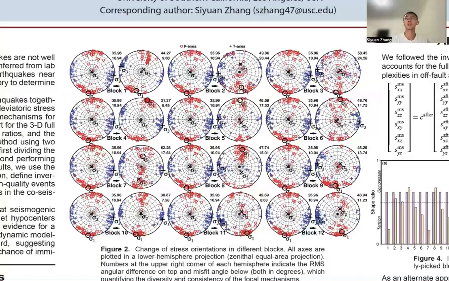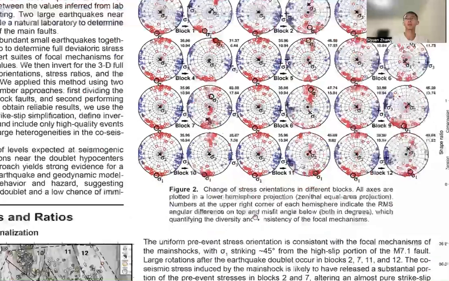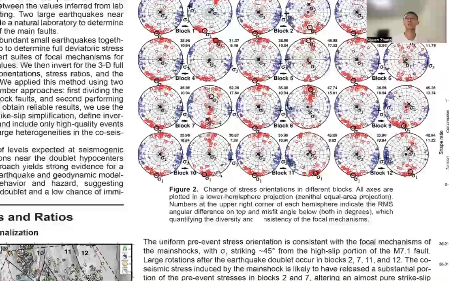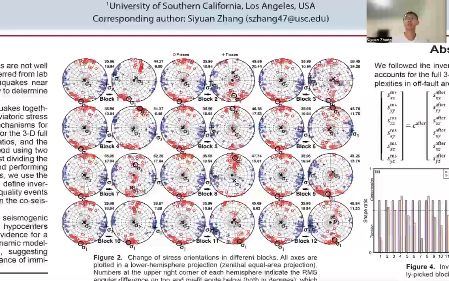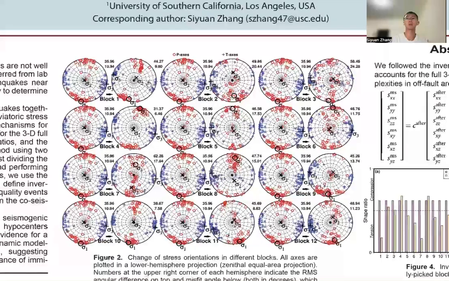We observed large stress rotations in several blocks like 2, 7, 11, and 12. Blocks 2 and 7 are close to the mainfault, so they are likely to have released a substantial portion of the pre-event stresses, altering the pre-event strike-slip regime to one with more normal faulting. Overall, we observed significant stress rotations in most blocks, indicating comparable levels of pre-event and co-seismic stresses. We also conducted inversions treating the pre-event blocks individually, as in the supplement of our preprint, where the stress rotations are quite consistent.